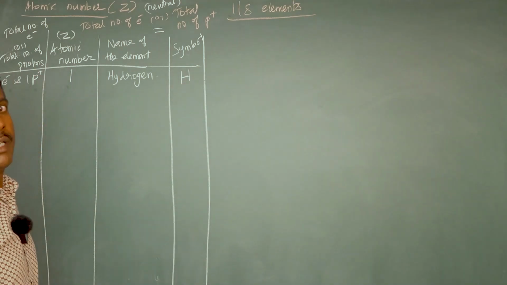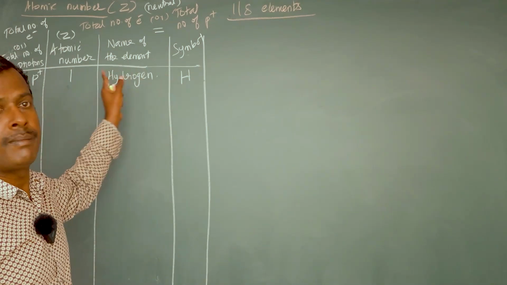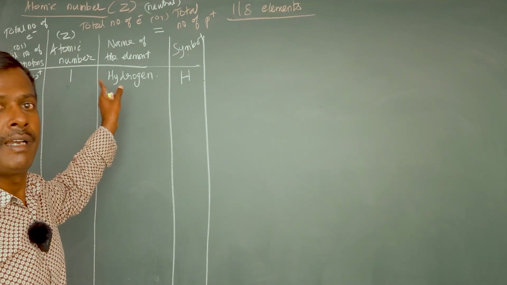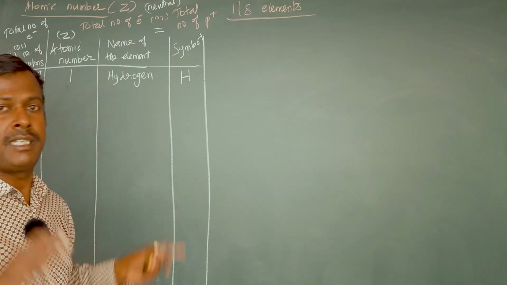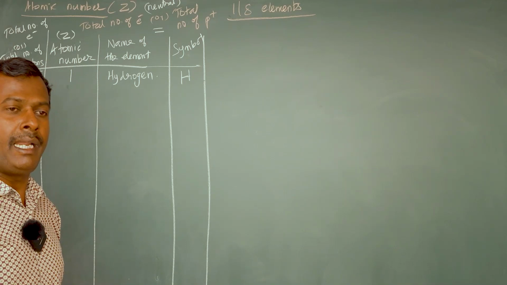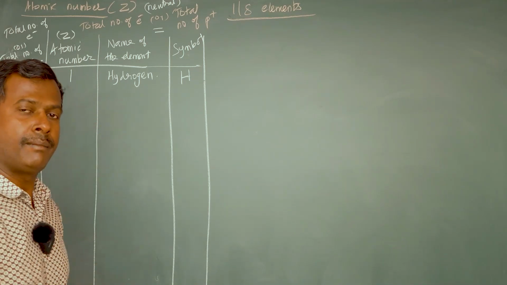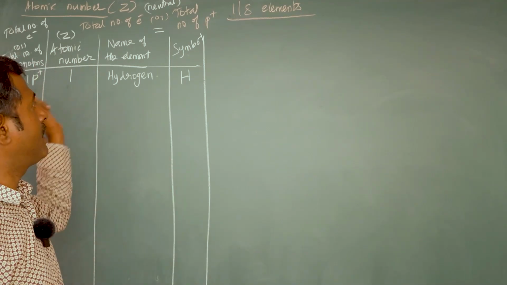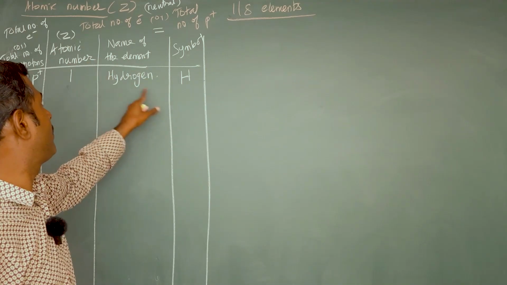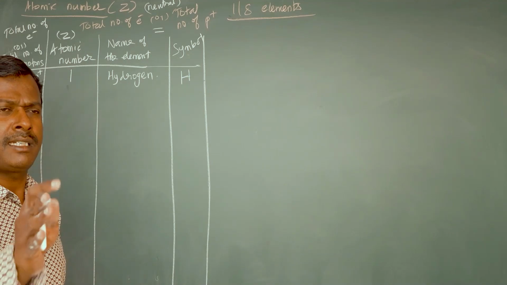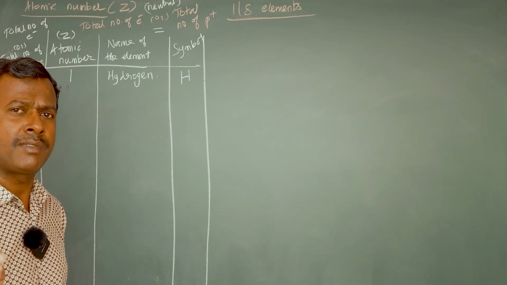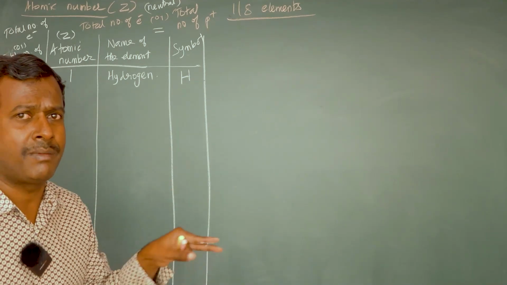Actually, we are giving the symbols from the Latin names of elements. Elements may be having names in any language, Tamil name, English name, Latin name, like that. But in chemistry, the symbols are taken from the Latin name of the elements. For most of the elements, the English names and the Latin names are the same.